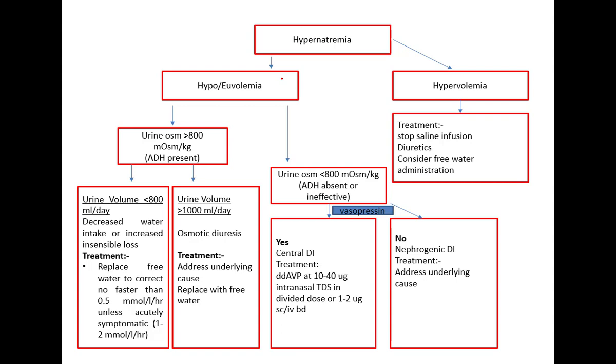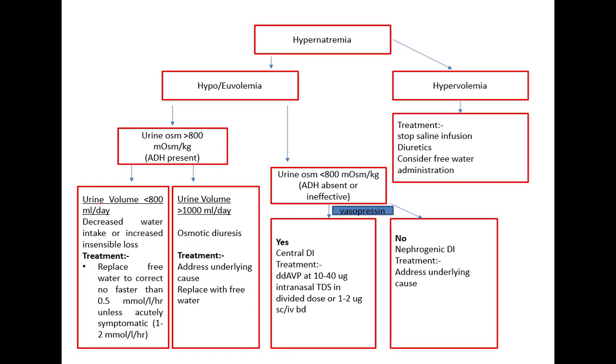So how to make the diagnosis, and how to treat. If the patient has hypernatremia, see whether the patient is hypovolemic or euvolemic. It is very difficult to diagnose on the basis of clinical features, so for this we have to take the serum osmolality level. If the urine osmolality is high, it means ADH is working. ADH has the ability to concentrate the urine. Then again see the urine volume, whether it is less than 800 or more than 1000. If the urine volume is low, it means the patient has decreased water intake or increased insensible loss.